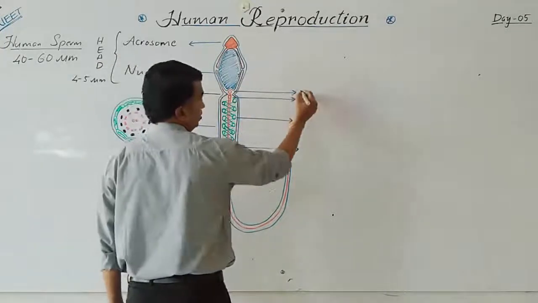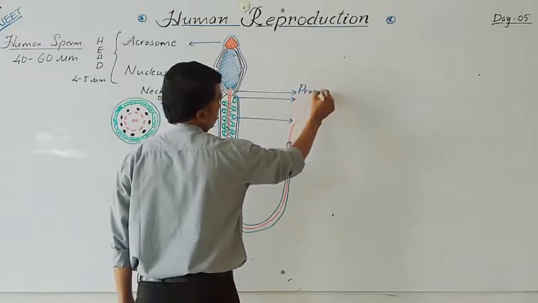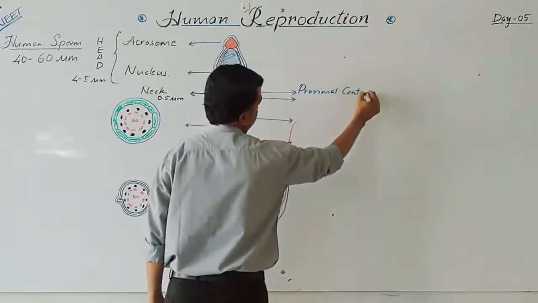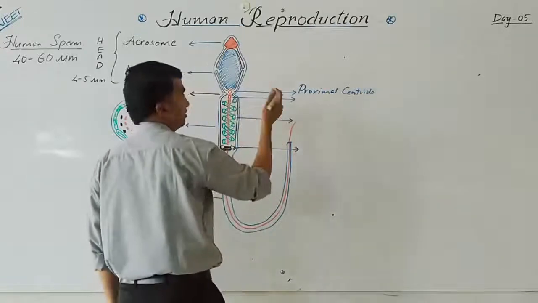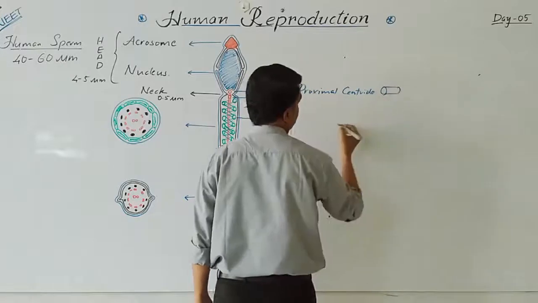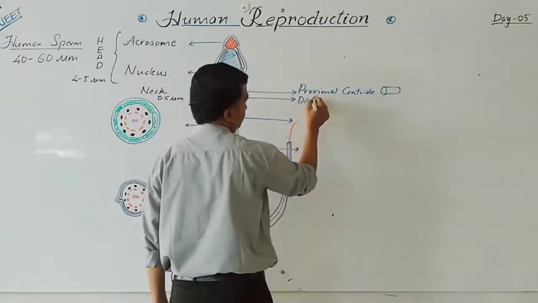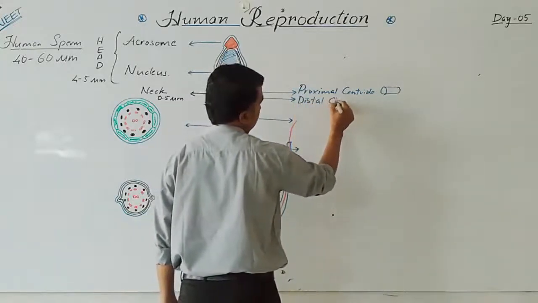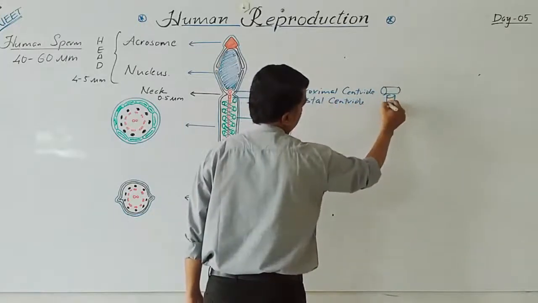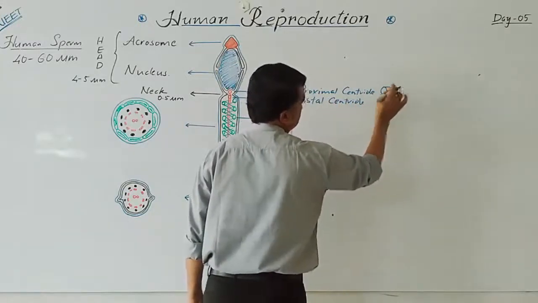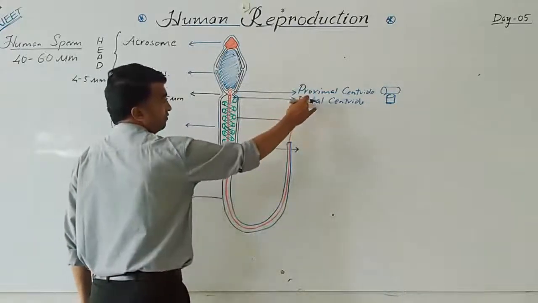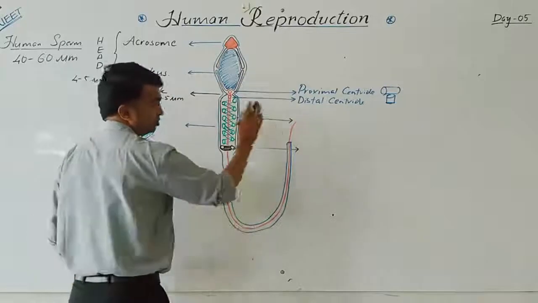This red one on the upper side is called the proximal centriole, and the distal centriole is perpendicular to the proximal centriole. From this centriole, the axoneme is produced.